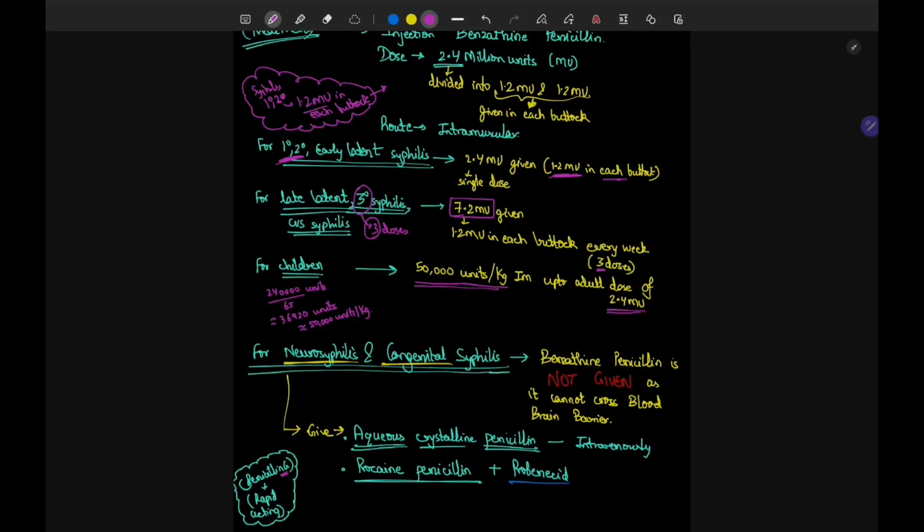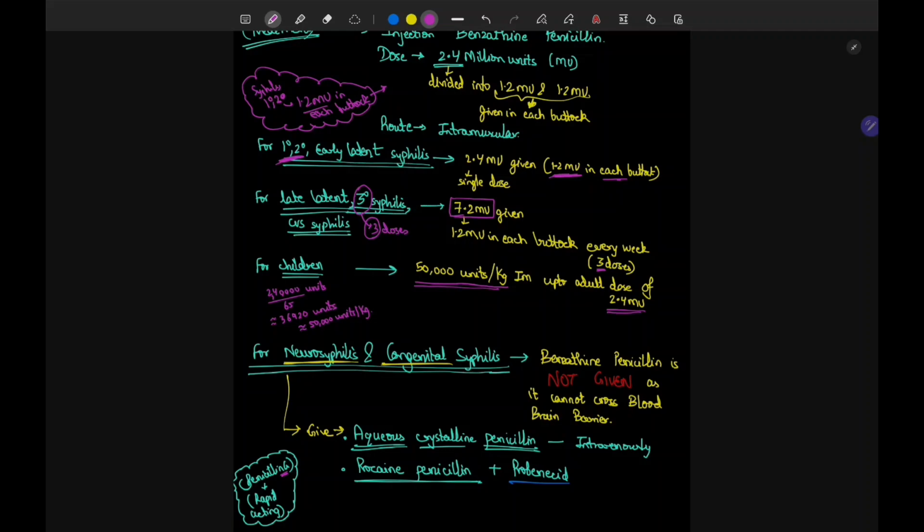Now how you are going to remember this? See, the adult dose is 2.4 million units, that means 2,40,000. Now the average weight I have taken is 65 of the adult. This roughly comes out to 37,000 units. Now who is going to remember this 37,000? We medical students hate maths, so nobody is going to remember 37 or even 40,000.